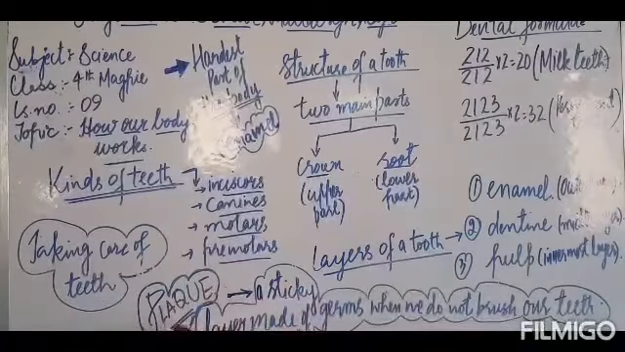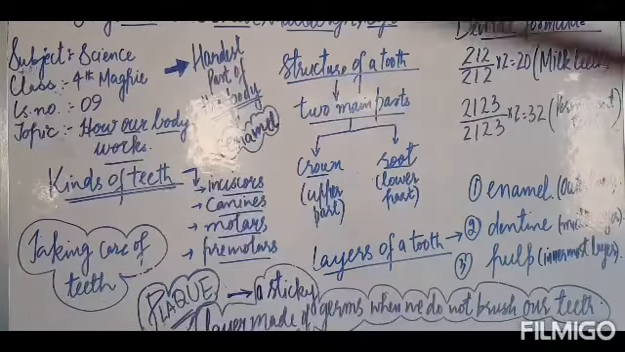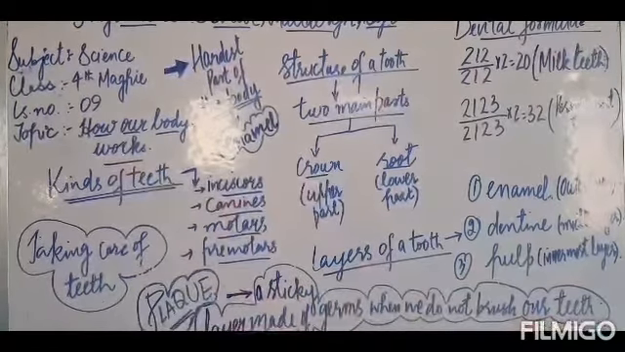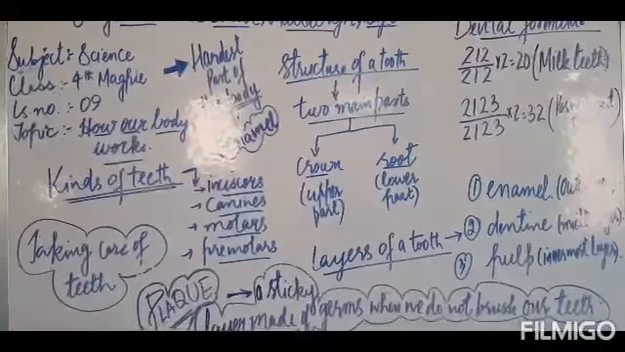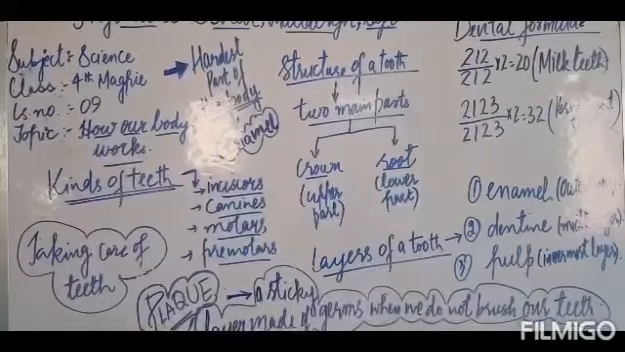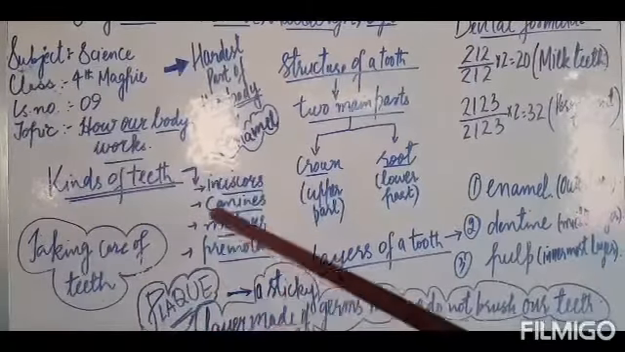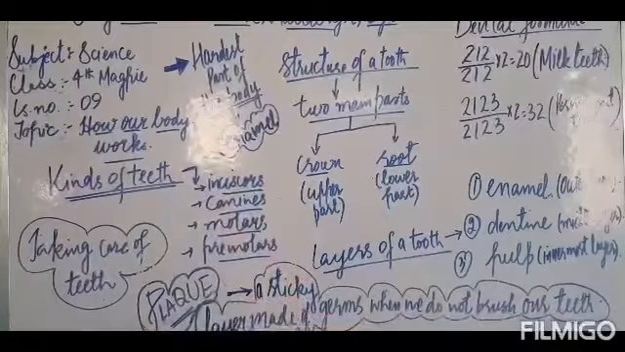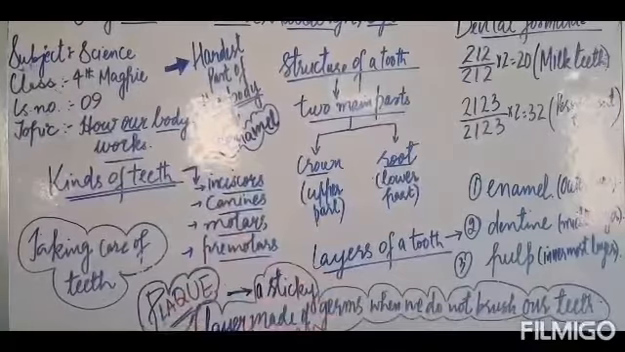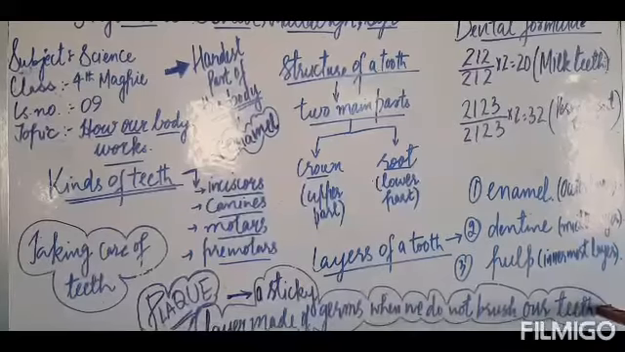Now, plaque. Dear kids, if we do not brush our teeth regularly and properly, what happens? A sticky layer forms on the teeth, and that sticky layer is known as plaque. Plaque is made up of the germs that live inside the mouth. So plaque is a sticky layer made of germs when we do not brush our teeth.